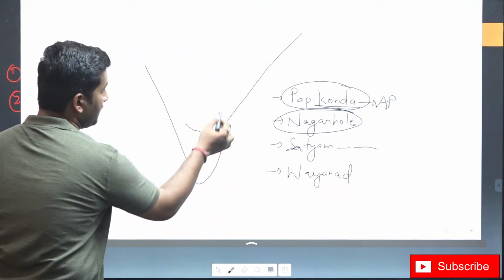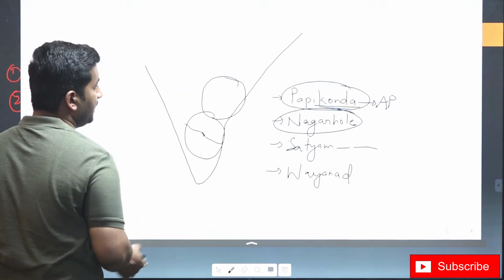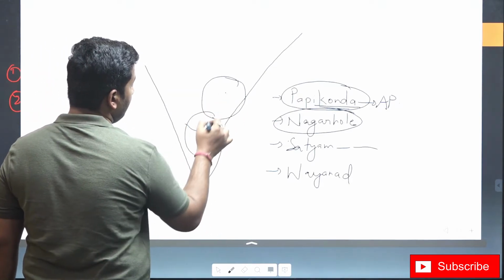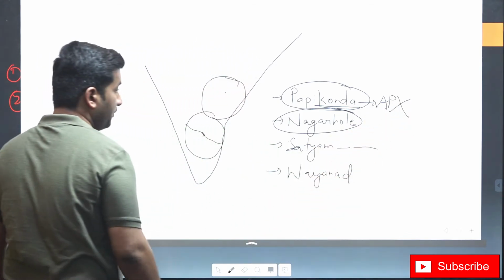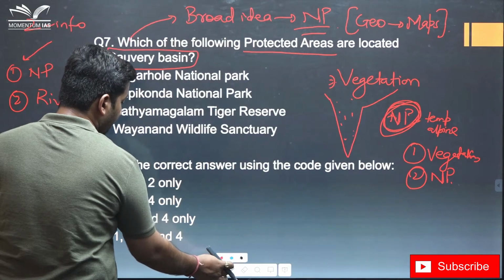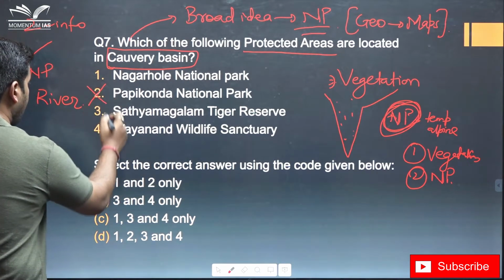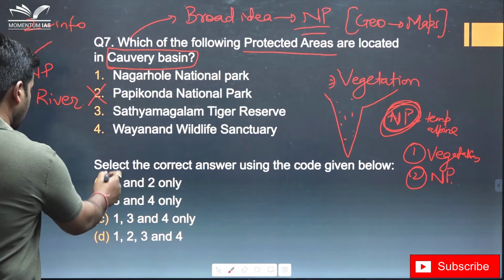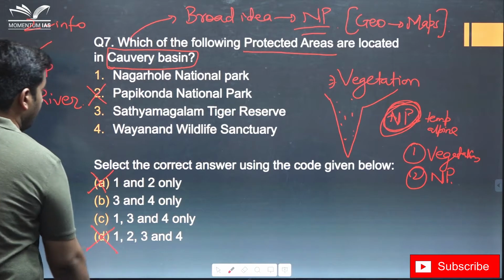Now the Kaveri basin falls here and the Andhra Pradesh region falls here. There is a very low probability that the areas would overlap. So from here we could have eliminated Papikonda. Now let's look at what would have happened if we eliminated Papikonda. Option 2 is eliminated, so option 1 is eliminated, option 4 is eliminated.